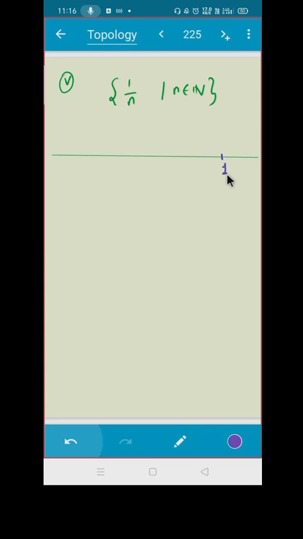I put 1 here. When you put n equal to 2, it will be 1 by 2. Then it is 1 by 4 and so on. It will go towards 0. Correct? This set contains all of these elements.